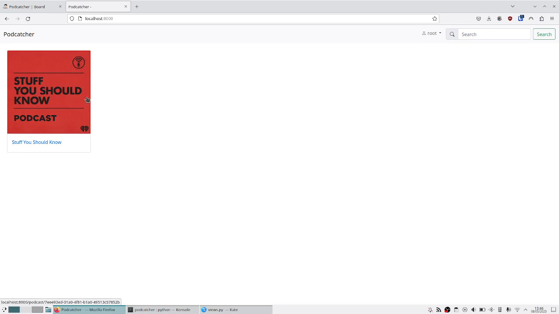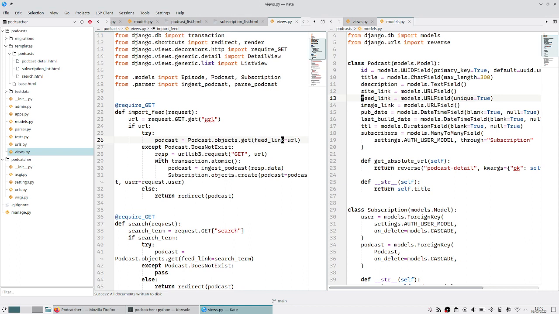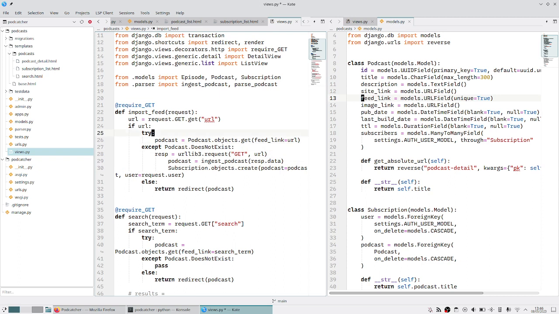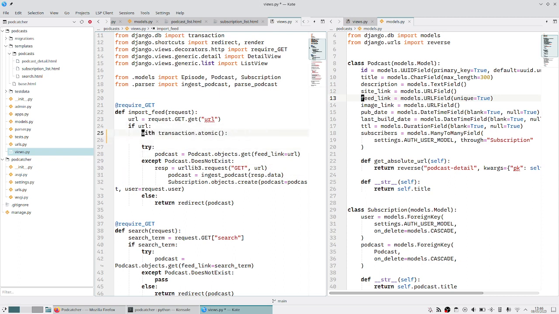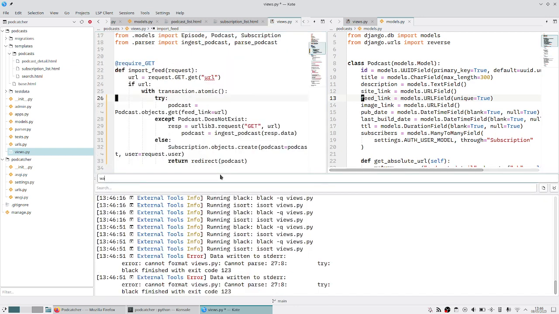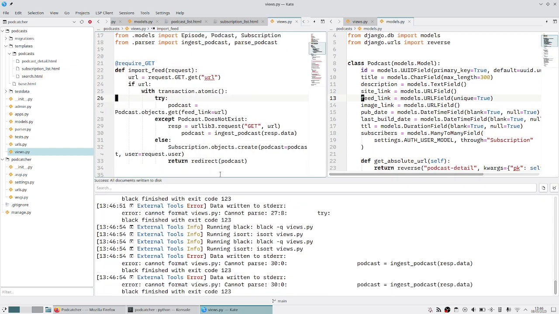So that subscription should be showing up here, but I imagine it errored, so let's give this a go. Okay, so if the podcast exists, then we want to still create the subscription. So I think we need to wrap this entire thing in a transaction. We're going to ingest the podcast, and then we're going to do this no matter what. And then we're going to indent all of this.